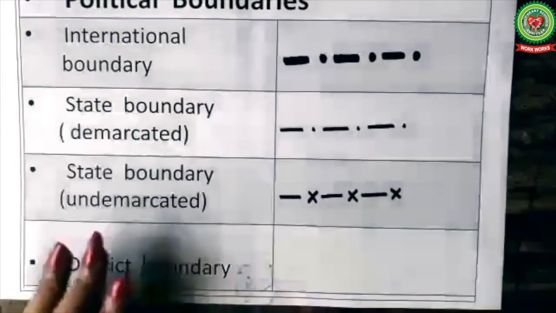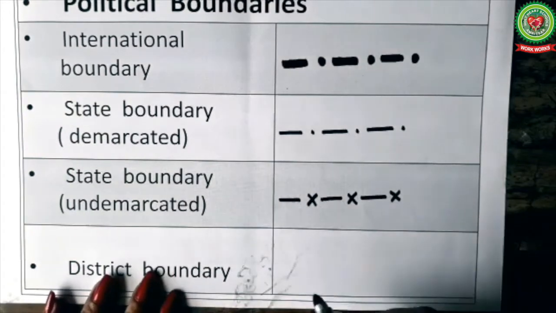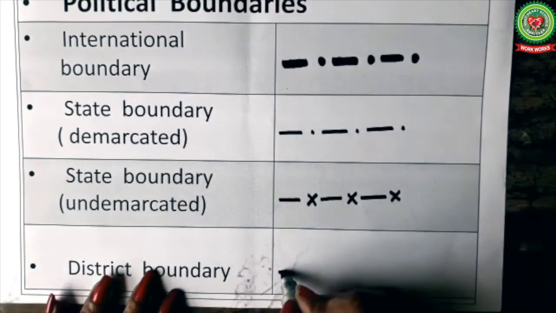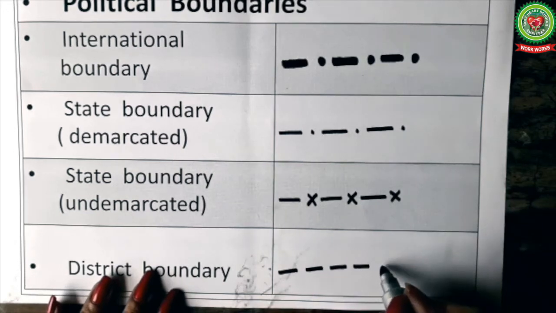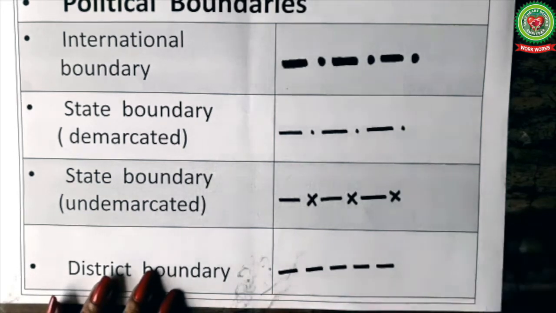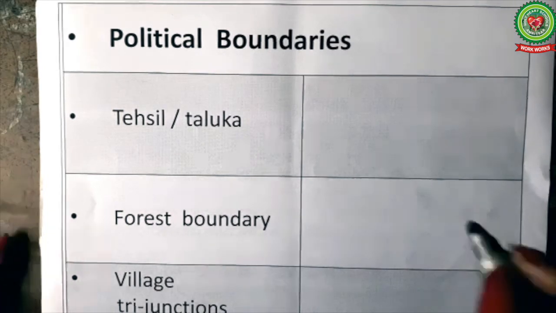Next we have district boundary. District boundary is shown with a series of broken line or dash like this. So there is no use of dots here, only broken lines are taken. Next we have Tehsil boundary or Taluka boundary. Tehsil is a subdivision of district. For it we'll use dotted black line like this.